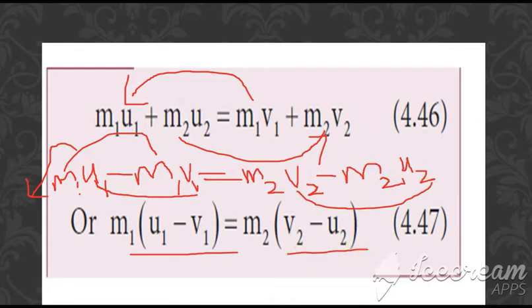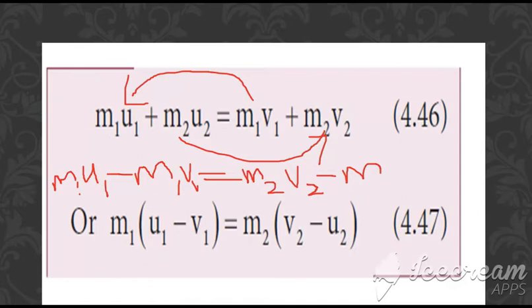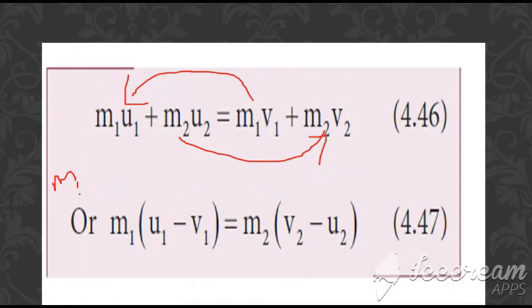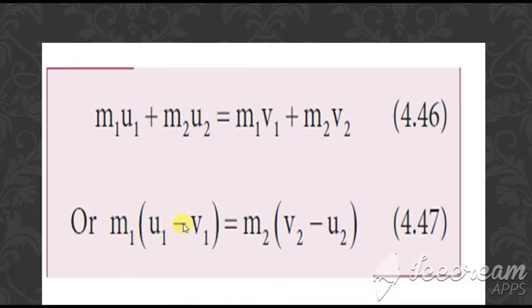So this is the equation which you are getting when you are comparing the momentum of the initial and the final particle. So make it clear with this equation, which is m1 into u1 minus v1 is equal to m2 into v2 minus u2. Clear?